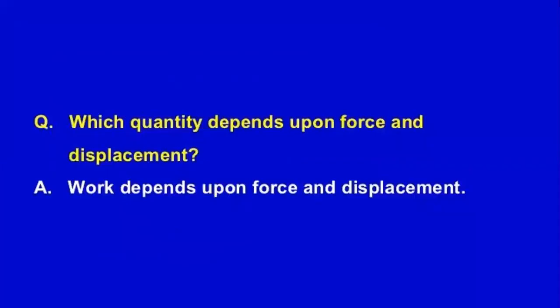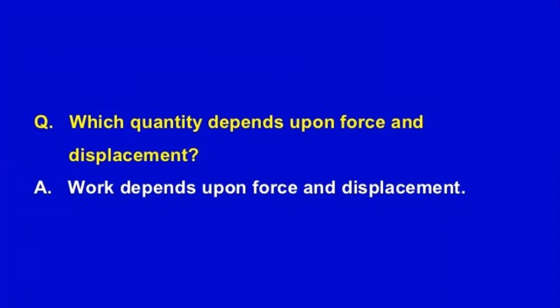So, two quantities, the force and displacement: which quantity is there which depends upon these two factors? Actually, whenever a force is being applied on an object and the object is displaced from its initial to its final position, then we say that work has been done by the force.